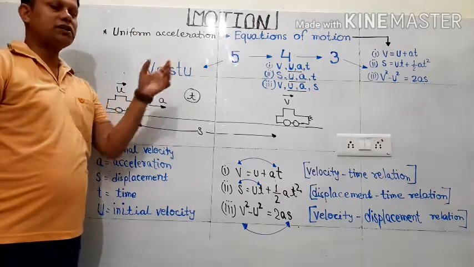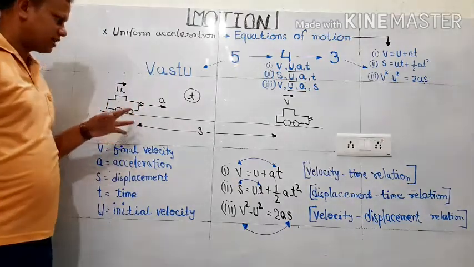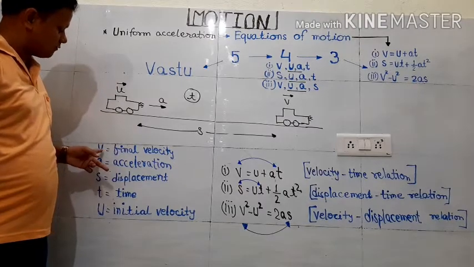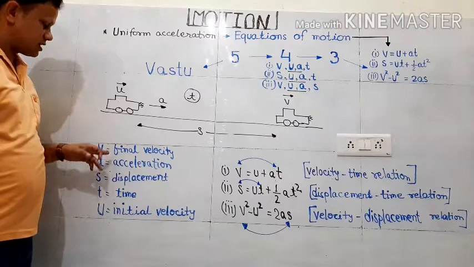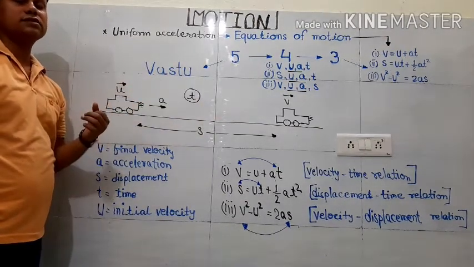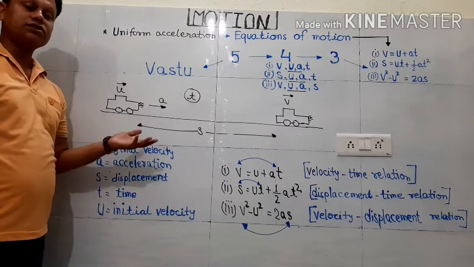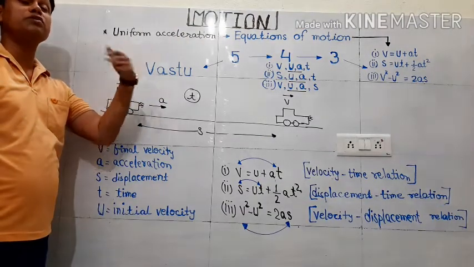So for uniform acceleration, there are 5 terminologies related to it. V stands for final velocity, that means the velocity which is acquired by any object after some time. A is for acceleration. There is a uniform value of acceleration, meaning the rate at which the speed will be changing.